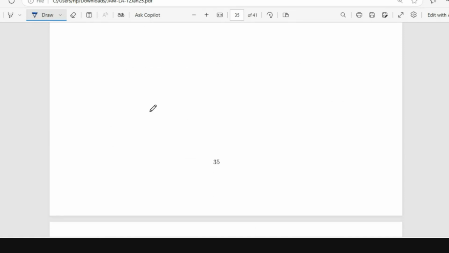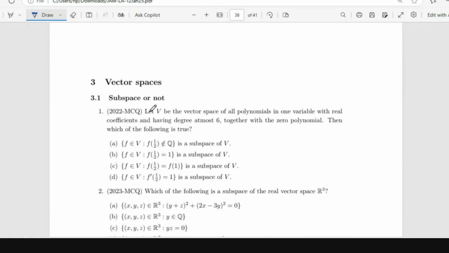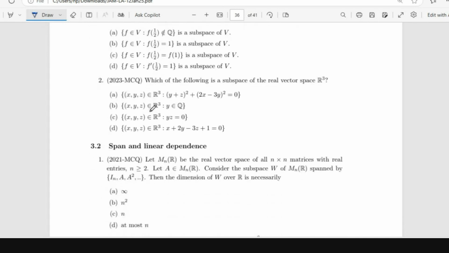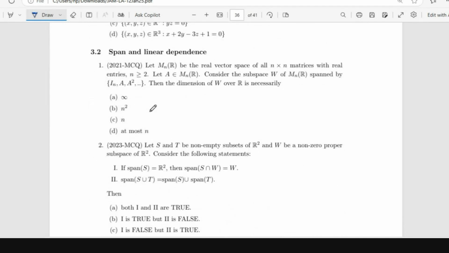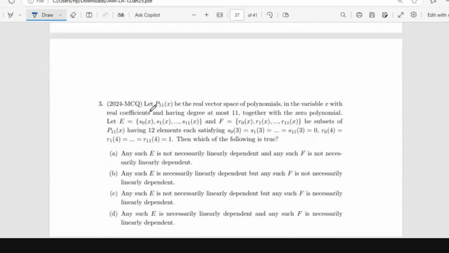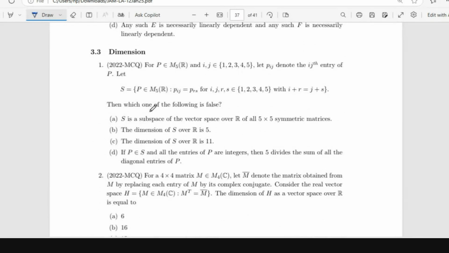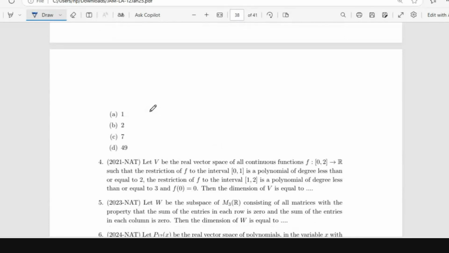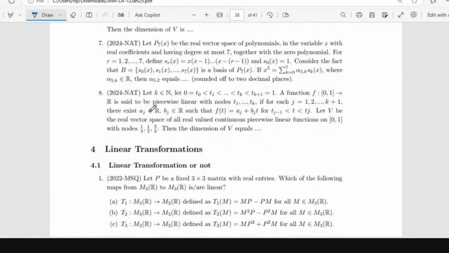So there are different questions. And then another broad topic is vector spaces. So matrices, you have certain questions, and then vector spaces. So in vector spaces, asking whether the given options are subspaces or not, that is one thing that I saw repeatedly. And then certain questions on span and linear dependence. Then dimension, there is definitely one or even 2 questions based on dimension of a subspace. So you can see that there are multiple questions based on dimension.